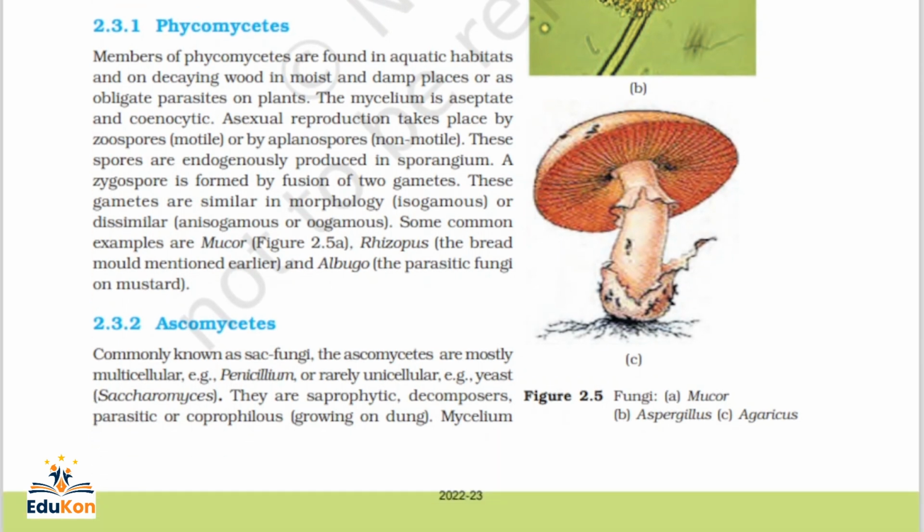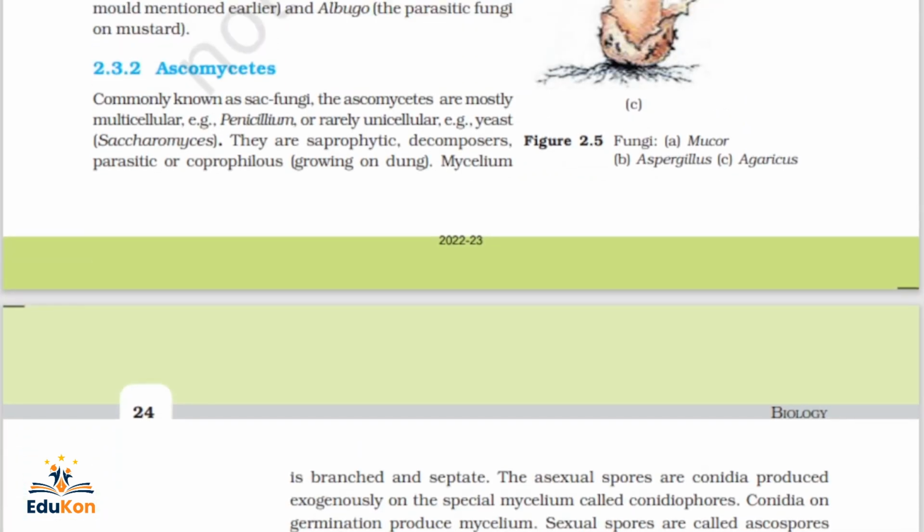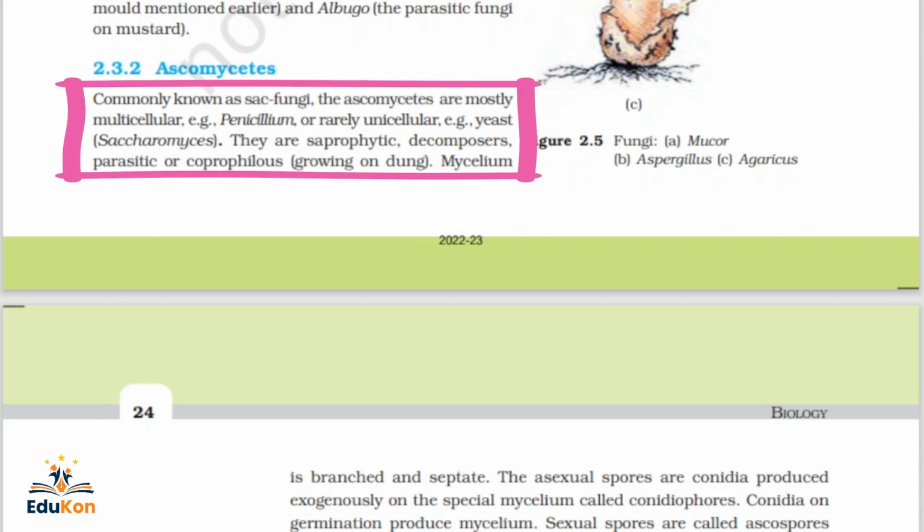Coming to the next group, Ascomycetes, commonly known as sac fungi. The Ascomycetes are mostly multicellular, for example Penicillium, or rarely unicellular, that is yeast, Saccharomyces. So we have two examples in Ascomycetes.